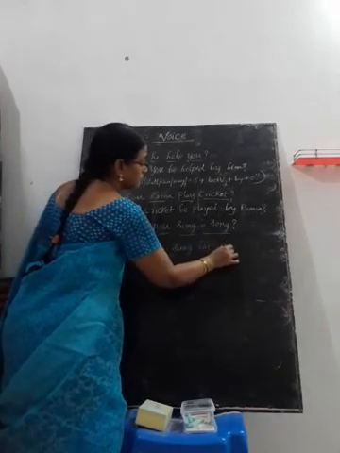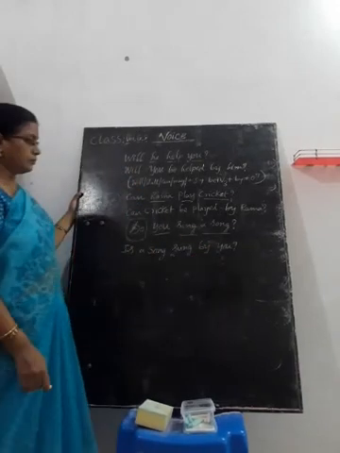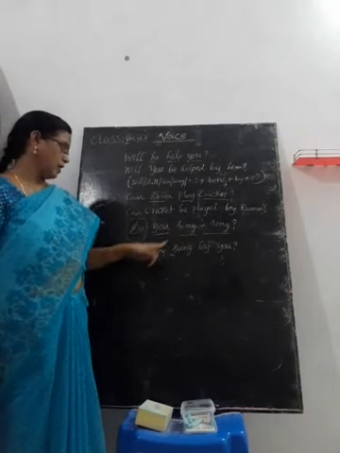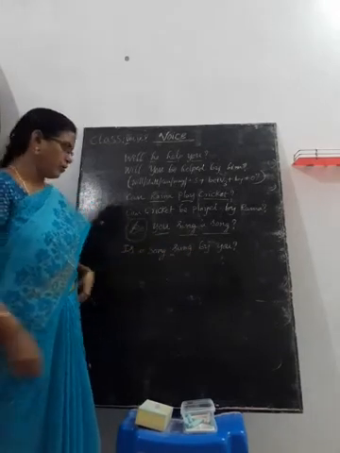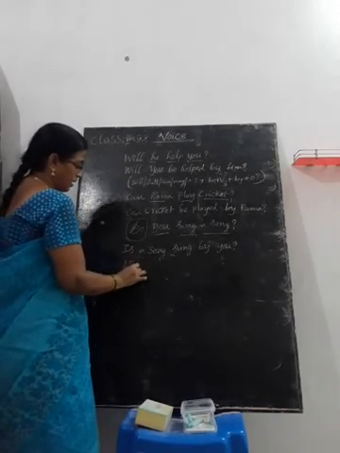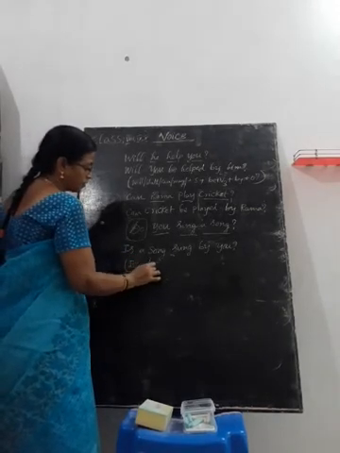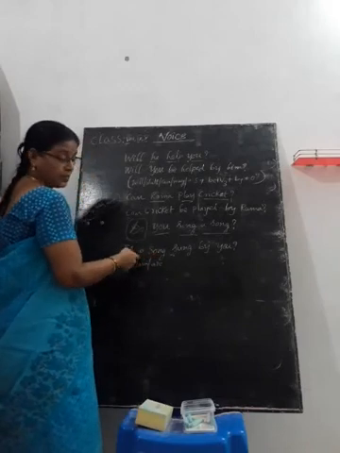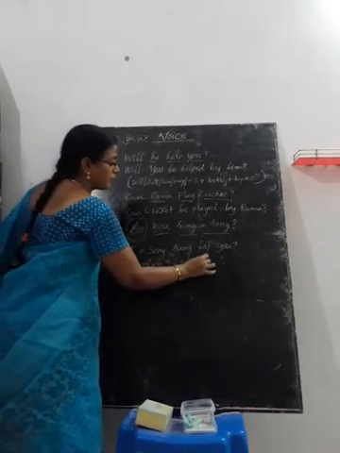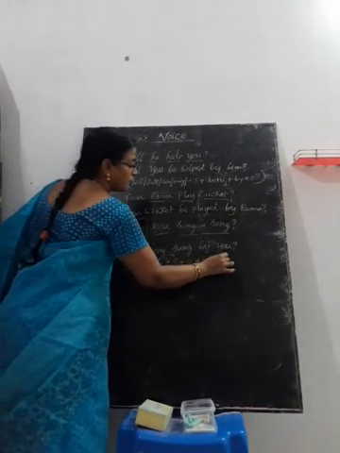Is a song sung by you? Do you sing a song? Is a song sung by you? What is the structure? Be form plus questioning word. Is, am, are. Among these three, one you have to select based on the subject, plus subject plus V3 plus by plus object question mark.